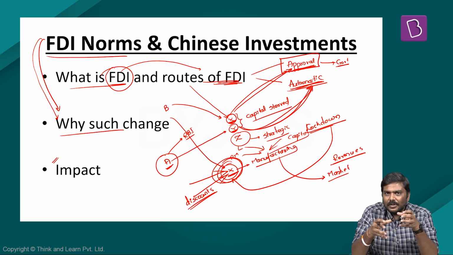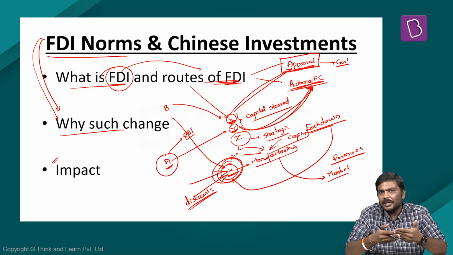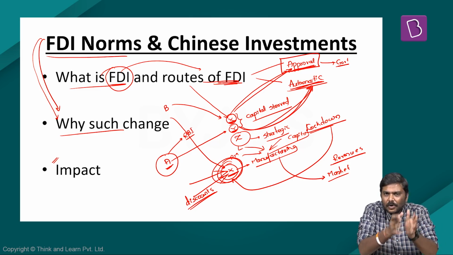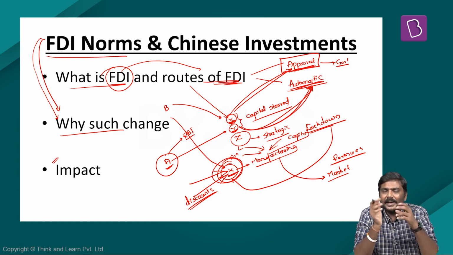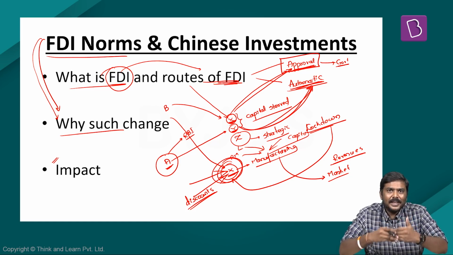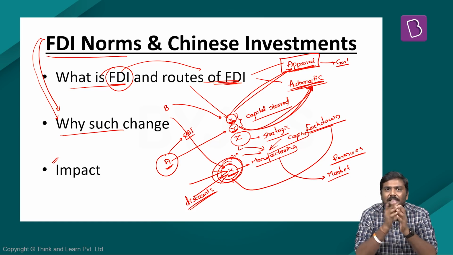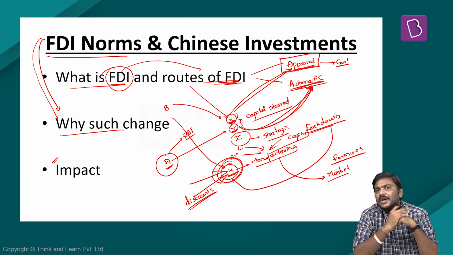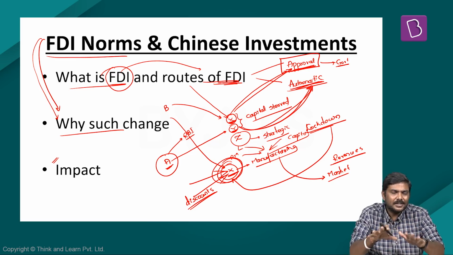So with these restrictions on inflow of investments, what will happen? These startups will be forced to look for more investments from other investors in the market. That will be one. Second, whatever proposals are in discussion will get affected. Third, there will be a time delay in attracting or getting investments from China, which will have an impact on the business performance of these startups.